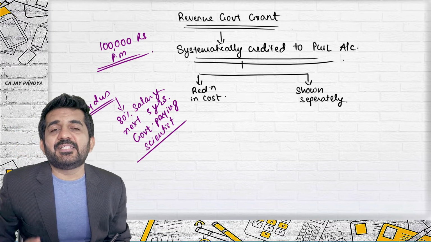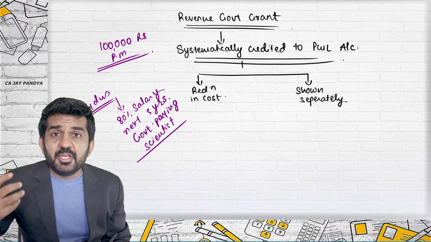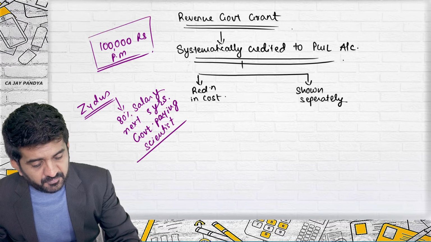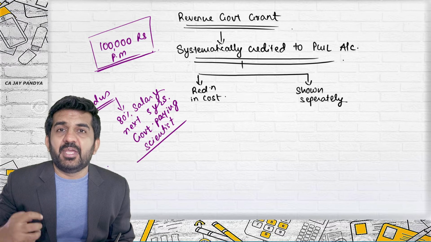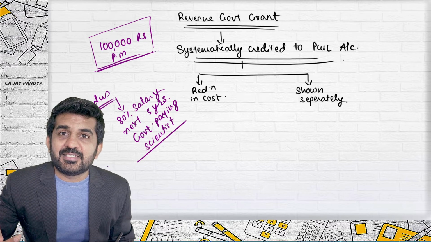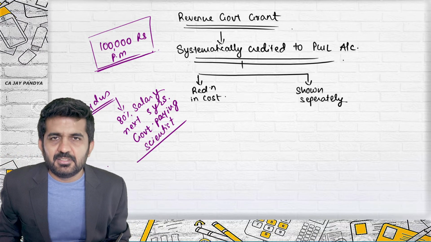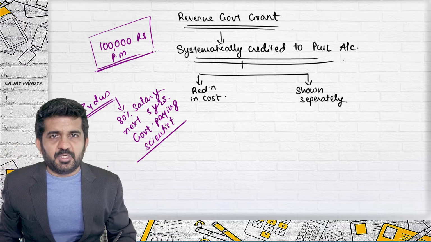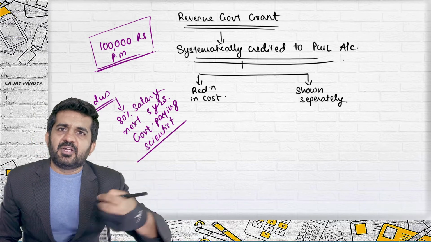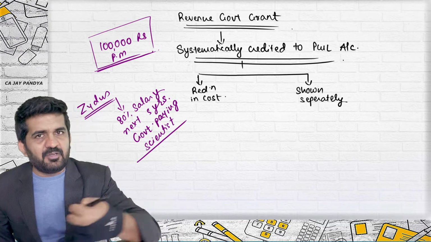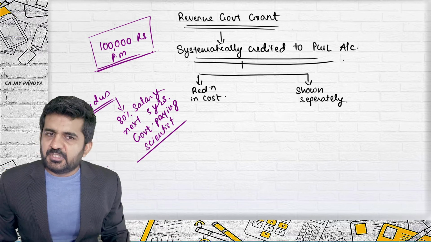What does the government say? The government says that it will give 80,000 rupees of the salary. Every year it will give 80,000 rupees as salary to the scientist. The remaining 20,000 is to be borne by Zydus. So what will happen actually is Zydus will pay the scientist a salary of 1 lakh rupees. The government will reimburse 80,000 rupees. That is, the government will give 80,000 rupees to Zydus and Zydus will pay a salary of 1 lakh rupees.